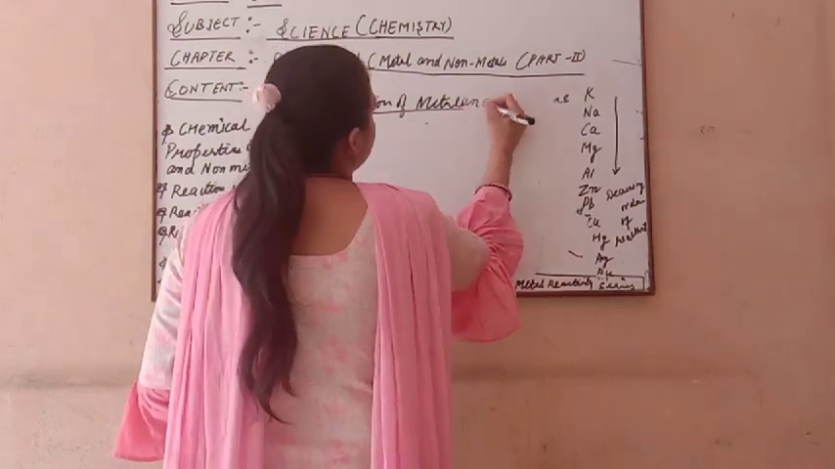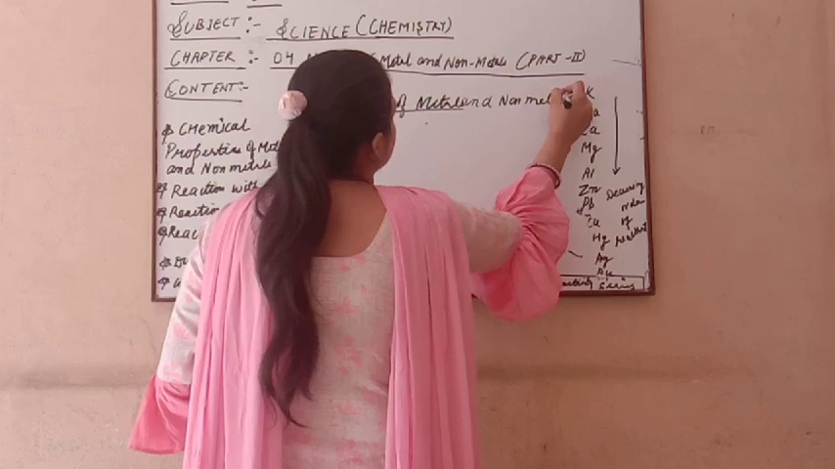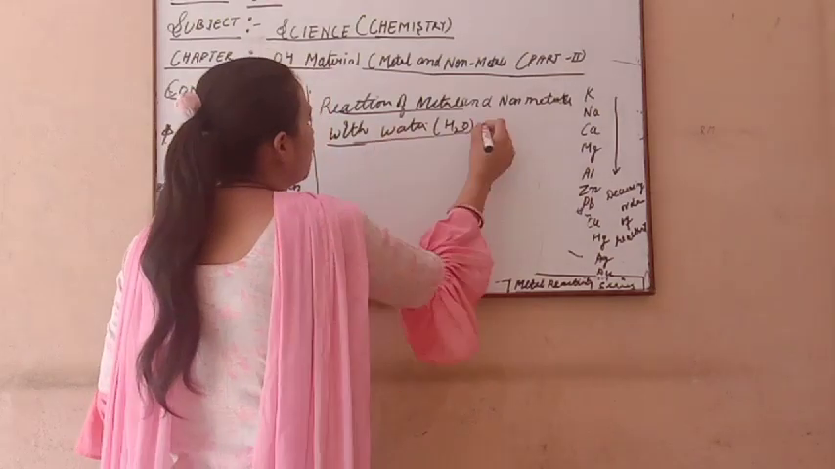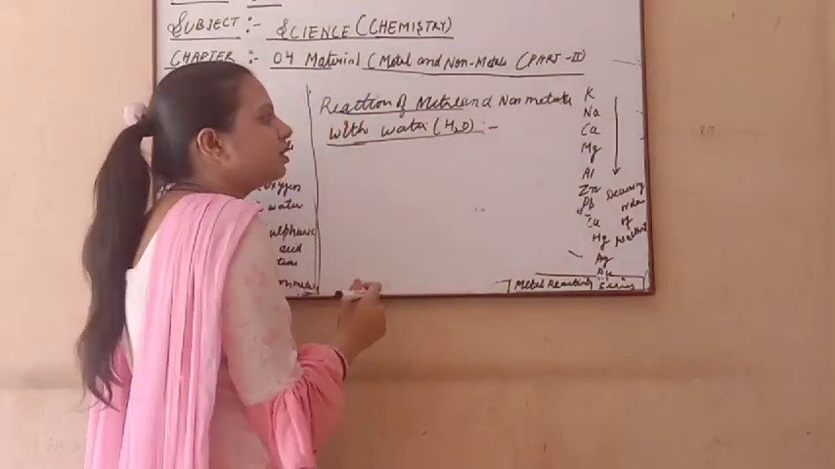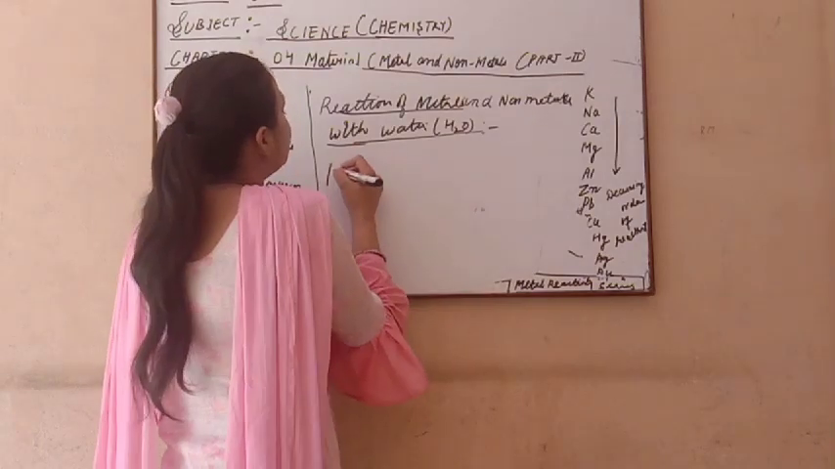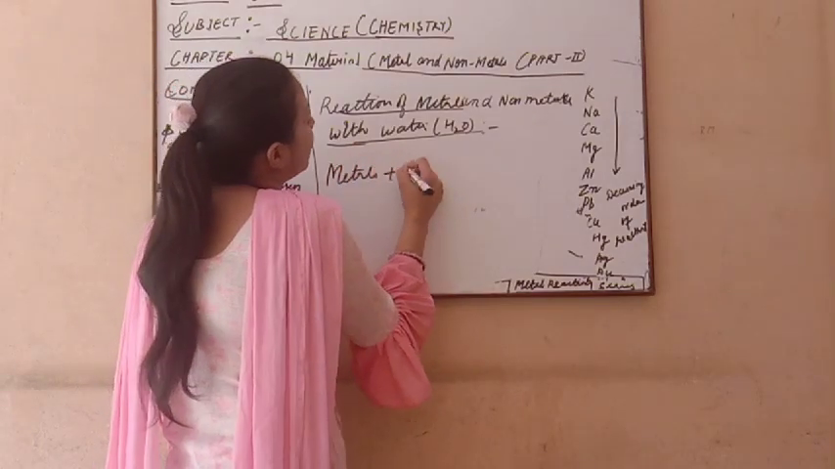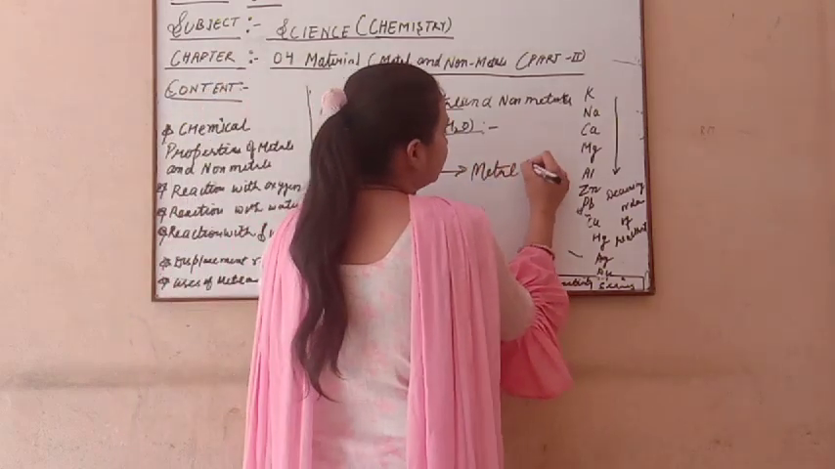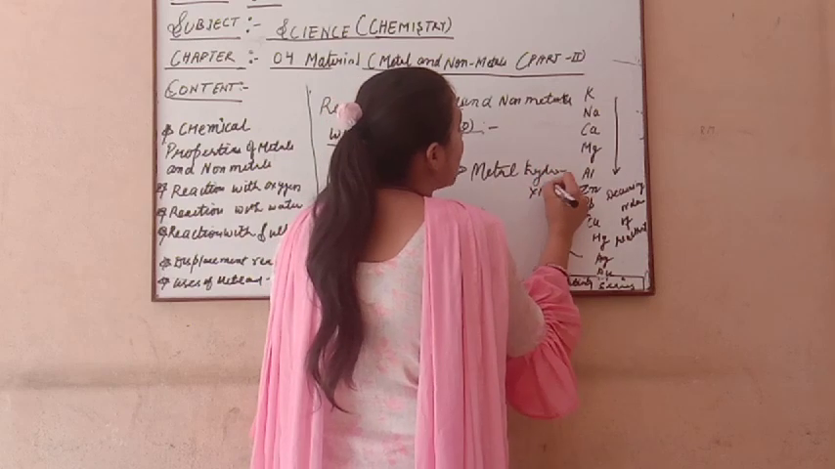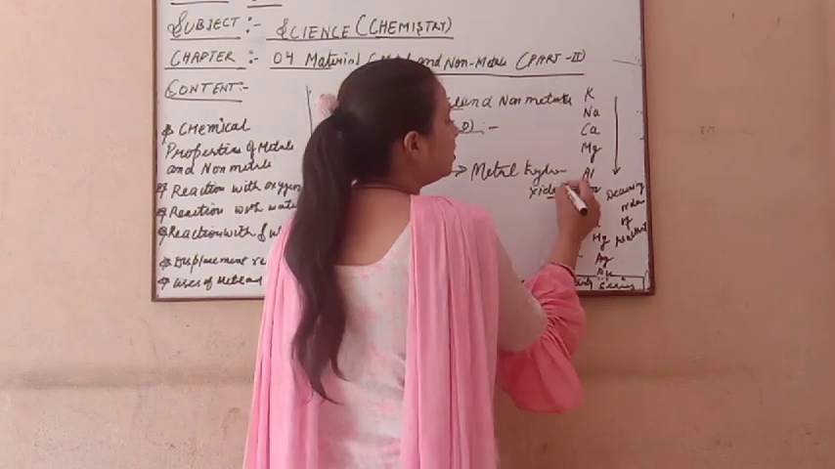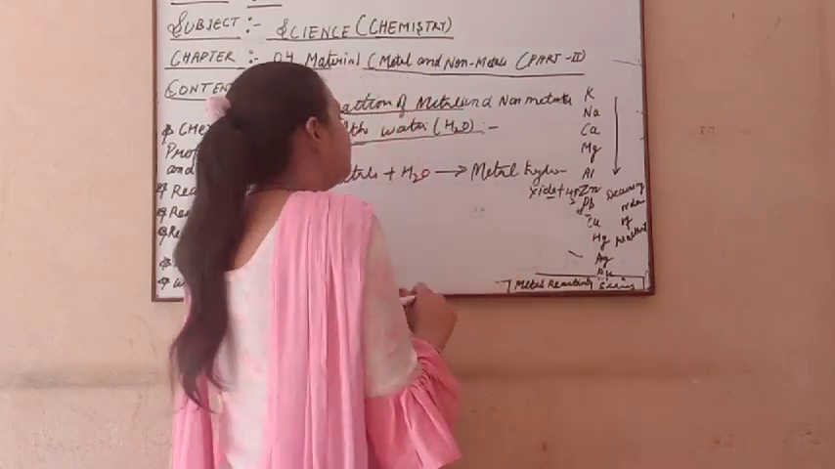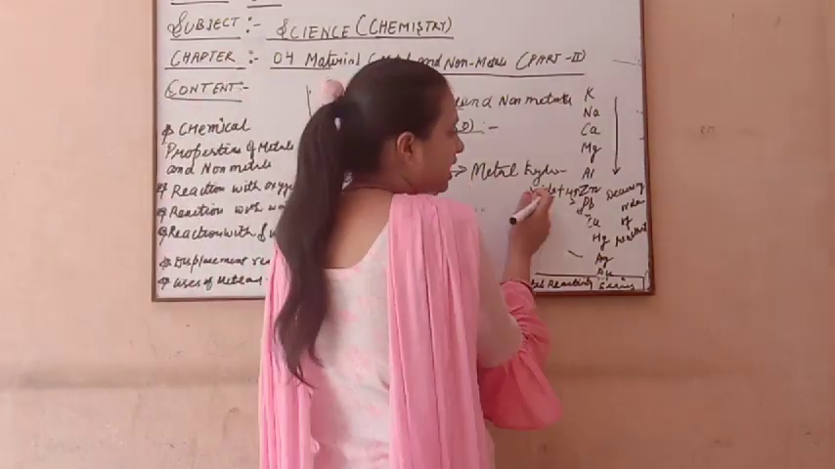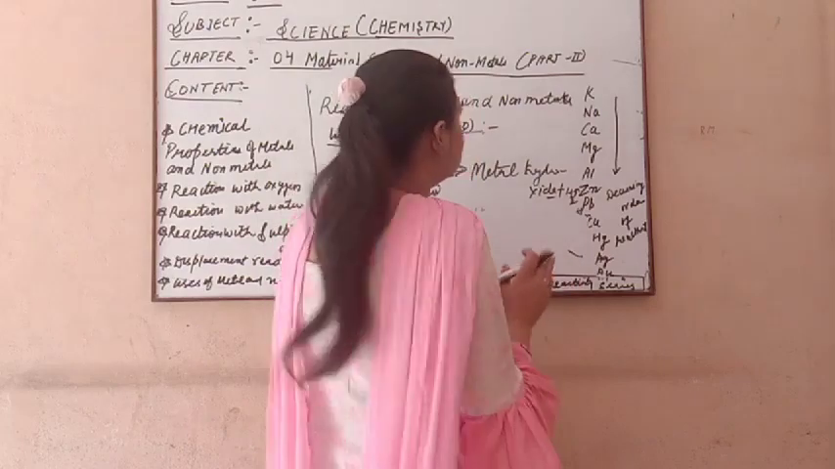The reaction of metals and non-metals with water. So what is the formula of water? H2O. Now we discuss the reaction of metals and non-metals with water. When metals react with water, it always gives metal hydroxide, and hydrogen gas is released in this case. Means metal reacts with water to give metal hydroxide plus hydrogen gas.